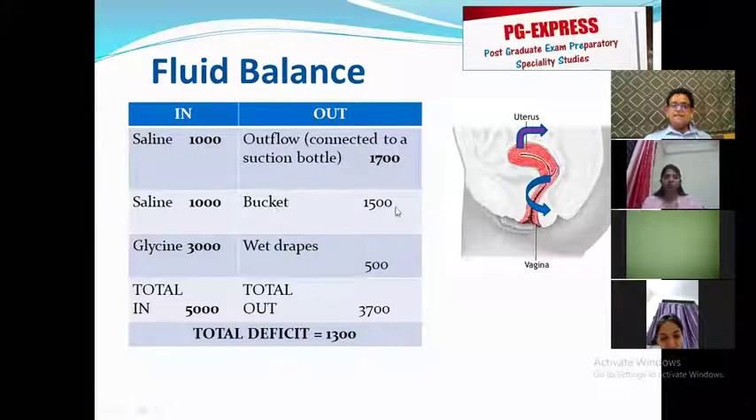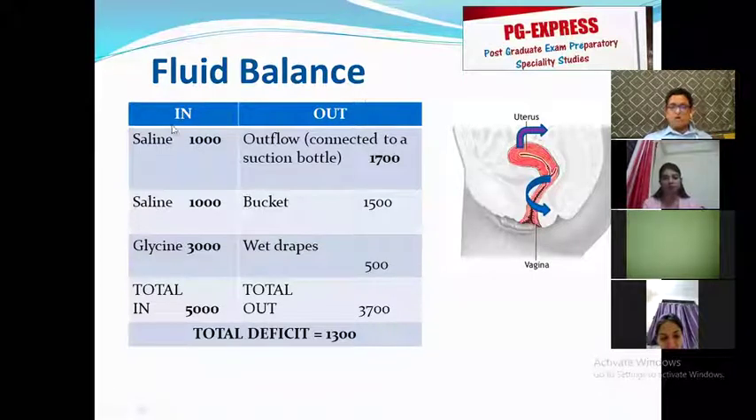Then I check the bucket which is there between the patient's legs on the ground, and that bucket has got 1500 ml which came out through the cervix, like I told you before. I also add 500 ml roughly for the wet drapes, which we cannot count the fluid loss in. And I get a value of 3,700. So what is my total deficit? 5,000 minus 3,700. 1,300 ml of fluid can be assumed to have gone inside the patient's body.